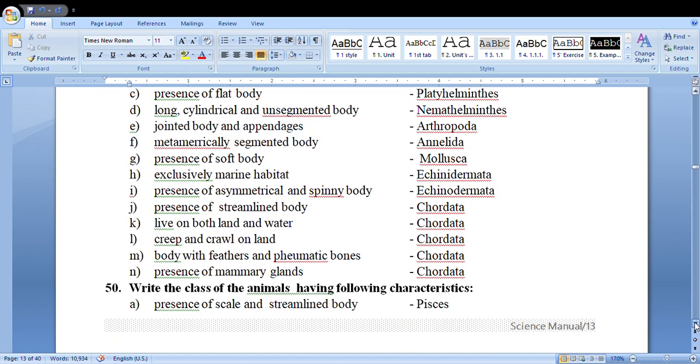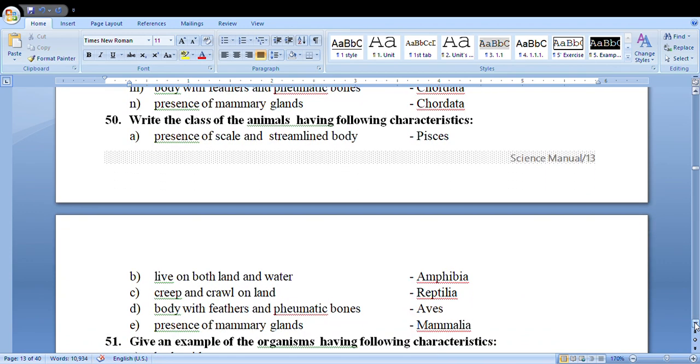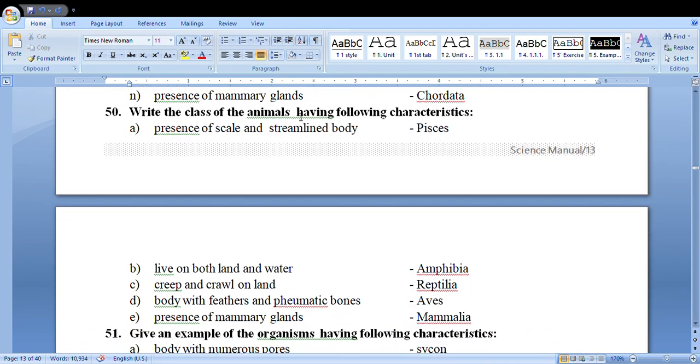Next question is, write the class of animals having following characteristics. Presence of scale and streamlined body, Pisces class. Live both land and water, amphibia. Creep or crawl on land, reptilia. Body with feather and pneumatic bone, aves. Presence of mammary gland, mammalia.